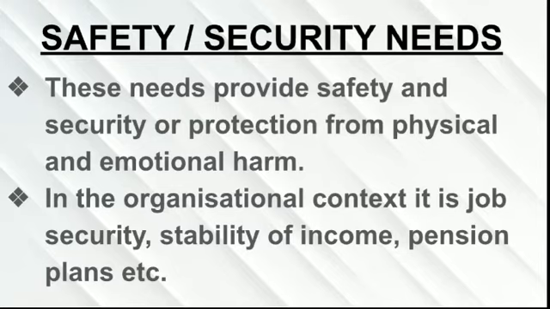After the basic physiological needs, the security and safety need comes second in the hierarchy, wherein the human being feels the need for security and protection from any sort of harm, danger, or threat. In the organizational context, it is job security, that you will not be kicked out, stability of income, steady income, and pension plans, that is retirement plans. All these matter in safety and security needs according to Maslow.